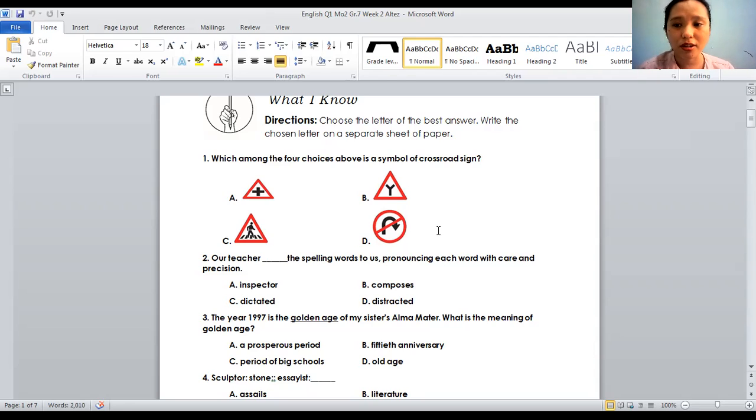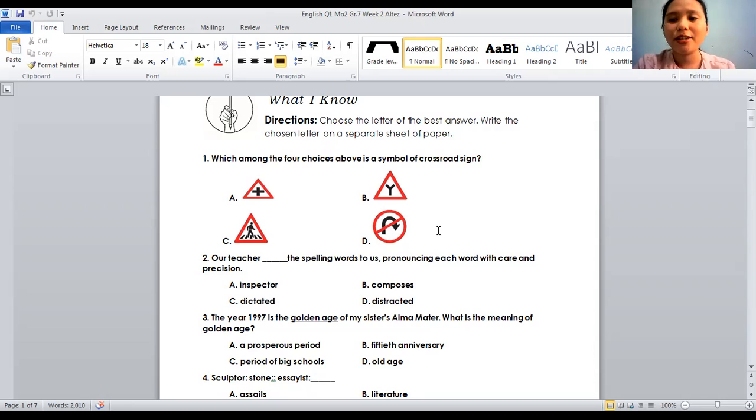Is it inspector, composes, dictated, or distracted? Okay, so the answer is dictated, meaning the teacher is just pronouncing the words being spelled by the contestants or by the students.